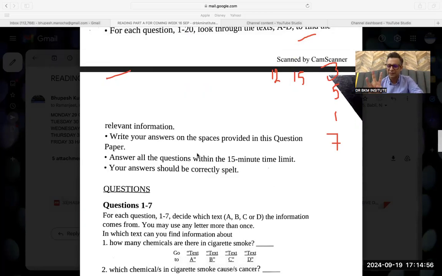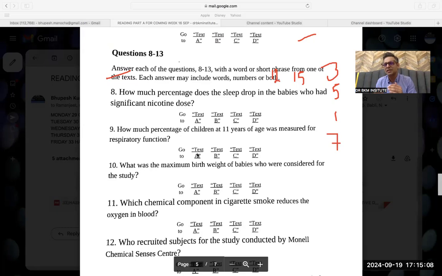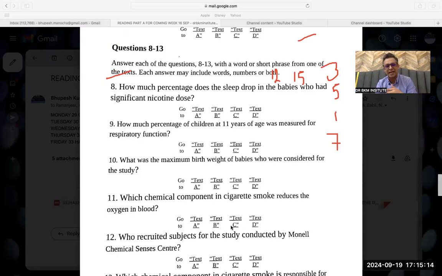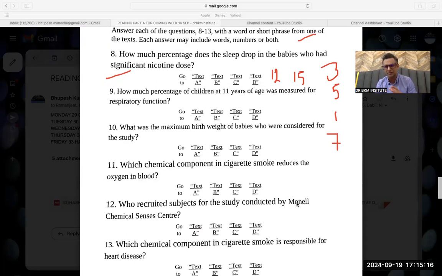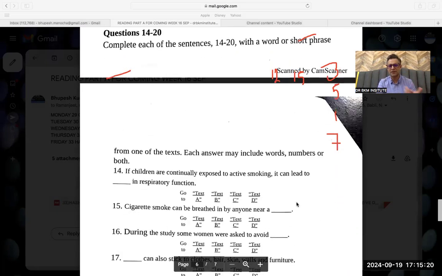Part B, first 6 questions less than 10 minutes. Part A, 1 to 7 questions less than 3 minutes. That is the rule to complete your reading on time. But that doesn't mean that when you come to part C, you do all the questions. Any question like this, which is difficult, leave it. Don't overdo it. Otherwise, you will be lost.